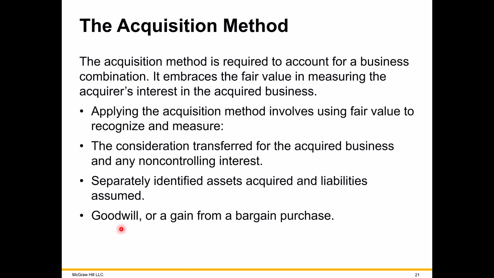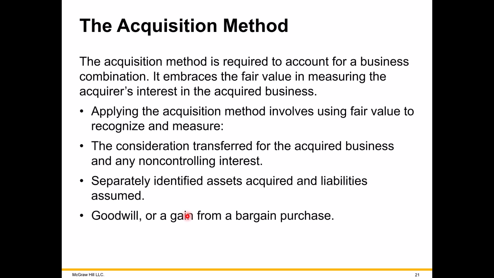Or if for some reason the amount you paid is less than the identifiable net fair value of assets you acquire, then the difference is a bargain purchase. And a bargain purchase is going to be recorded as income, revenue.